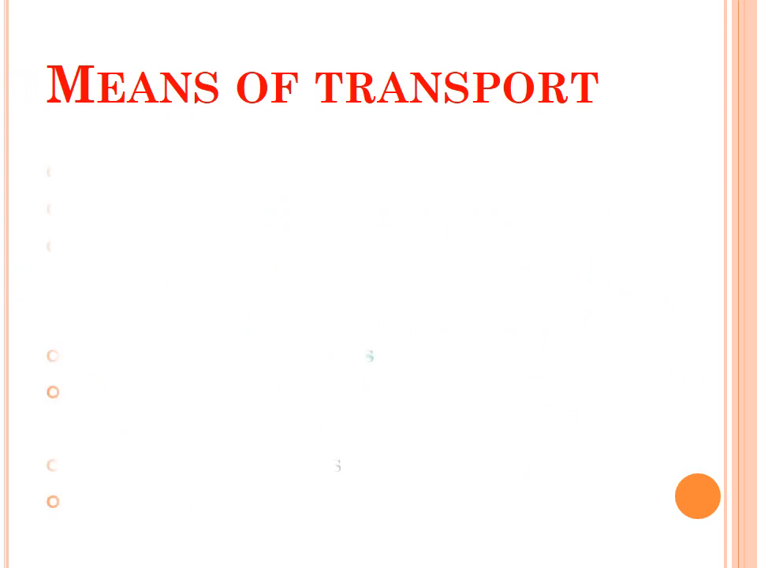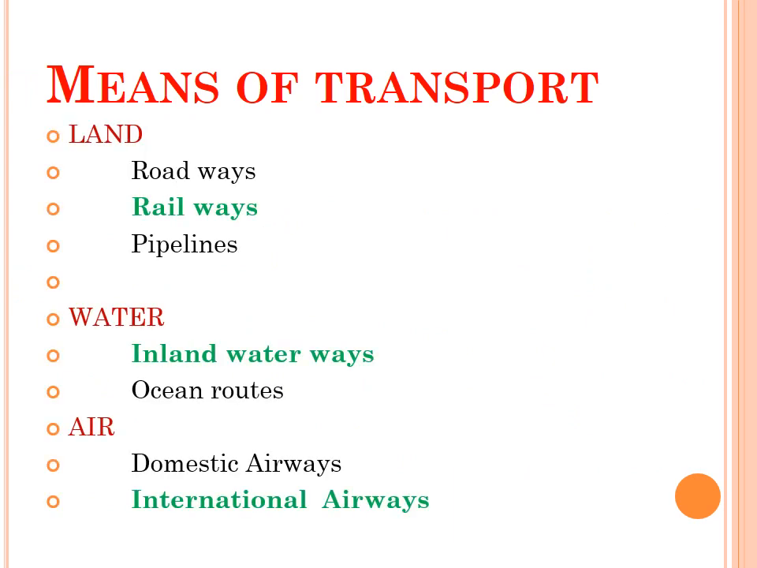Means of transport. Land transport. What are the land transport? Roadways, you know that, road, and railways, train, pipelines, and water: inland waterways, ocean routes. Air: domestic airways, international airways. Got it? So these all are the types of transport. One more time, you have to say with me: land, roadways, railways, pipelines, water, inland waterways, ocean routes, air, domestic airways, international airways. Okay.